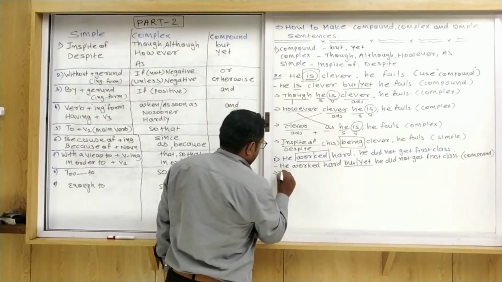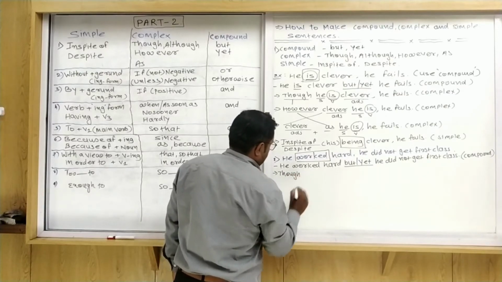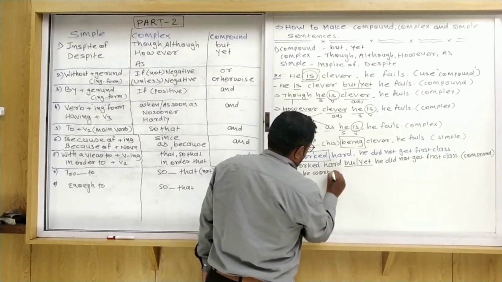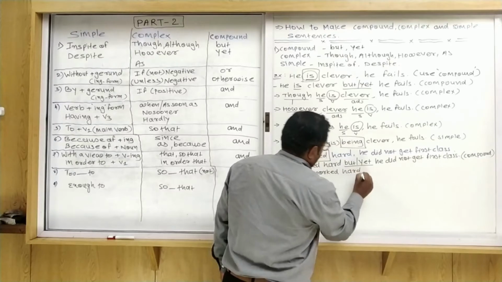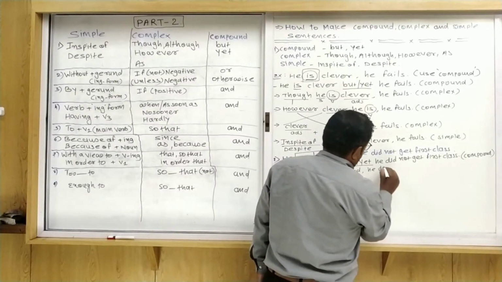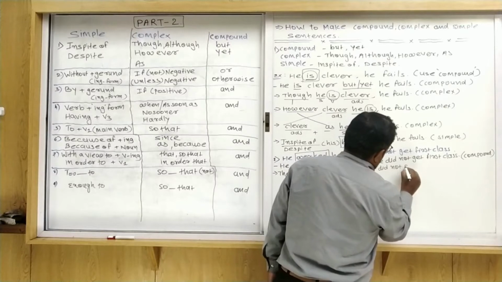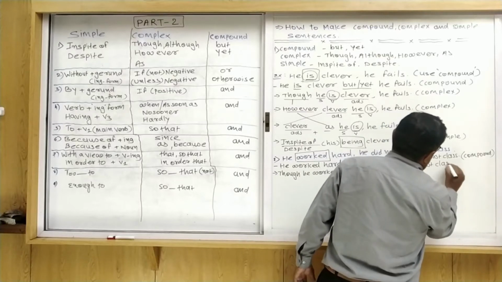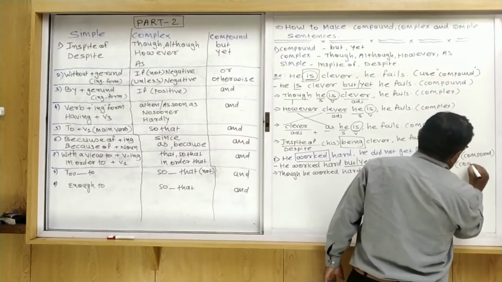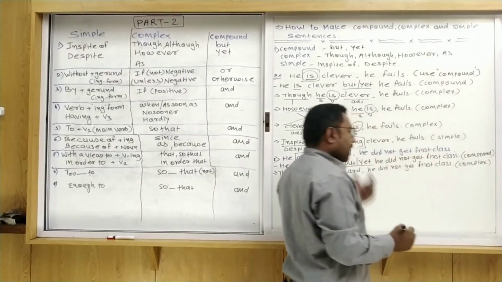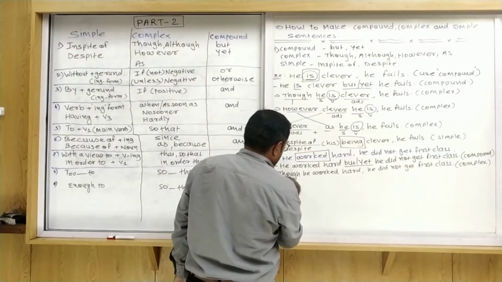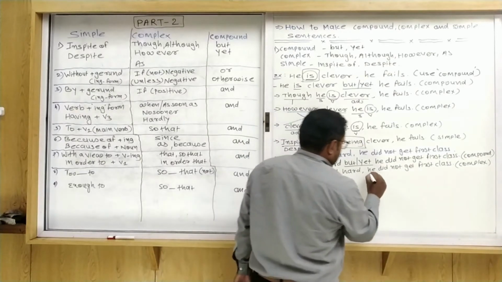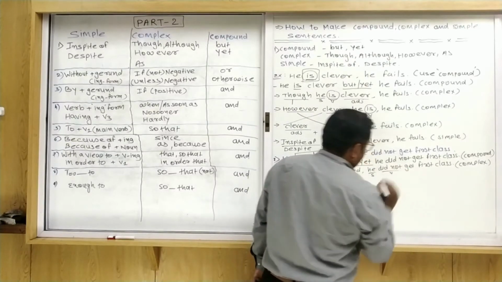When we use though, or although, you can say: though he worked hard, he did not get first class. That is a complex sentence. Why is that a complex sentence? Because in the beginning though is given, after that the subject and the verb, and in the second clause, subject and verb.